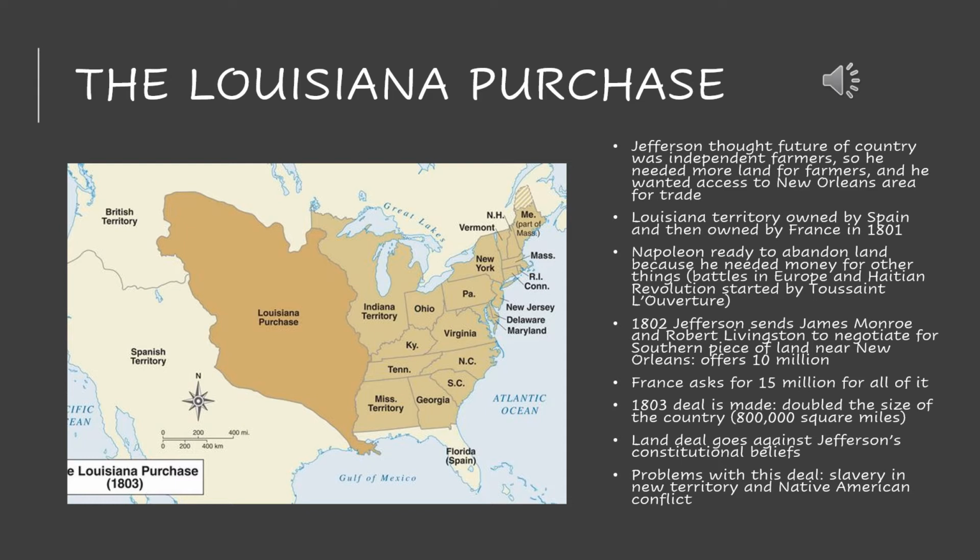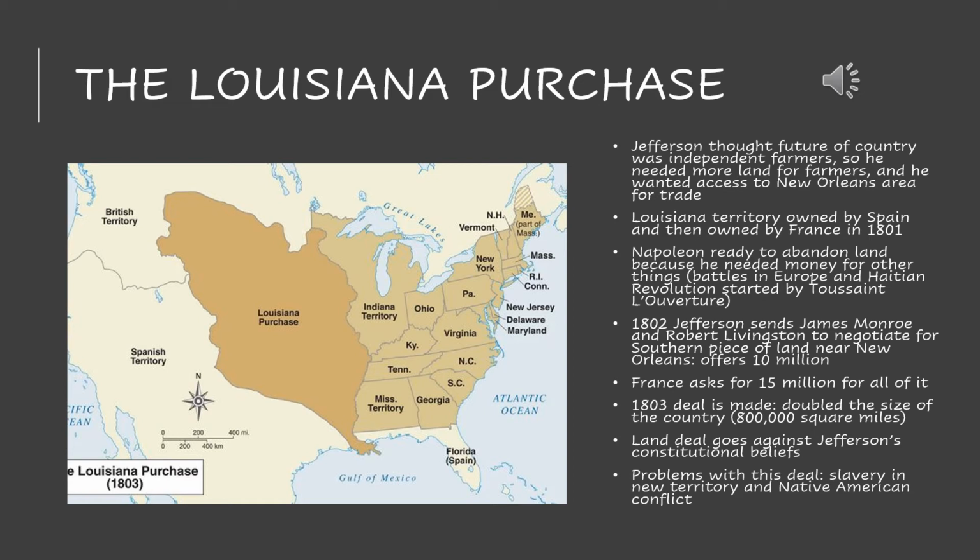And although that can be argued, and most people would say, no, this was a land deal, Thomas Jefferson went against his ideas, and Congress allowed it, and Thomas Jefferson allowed this Louisiana Purchase to go through, because if you look at it, it was a huge deal, and it really did benefit our country and make it what it is today. So we look at this and we say, wow, this is amazing. What a great addition to the country. But it did come with its drawbacks.